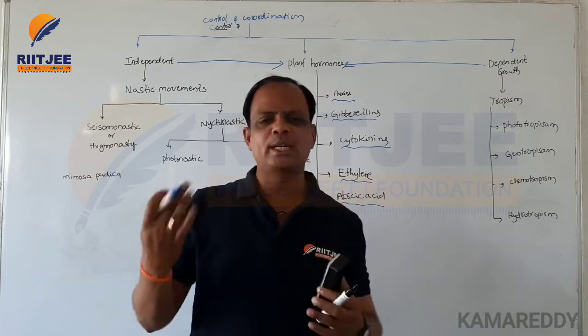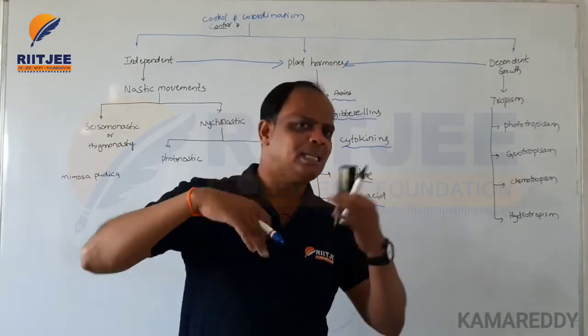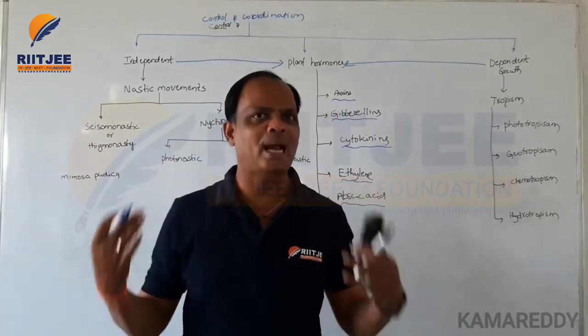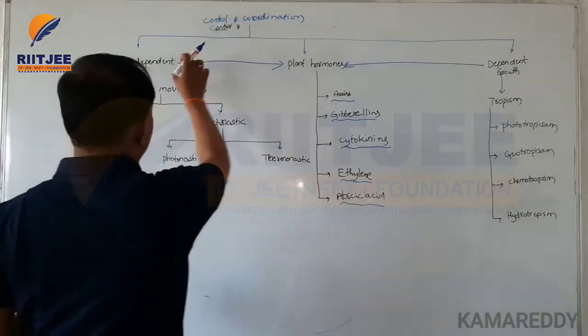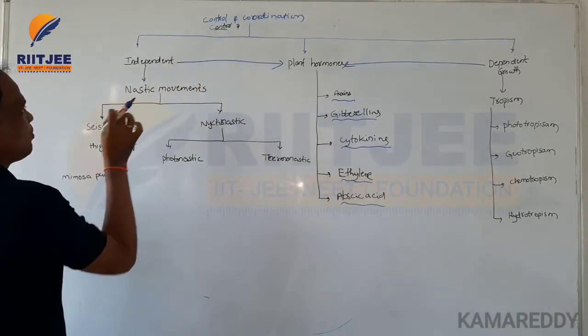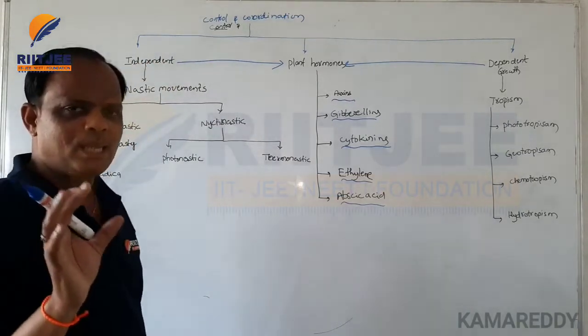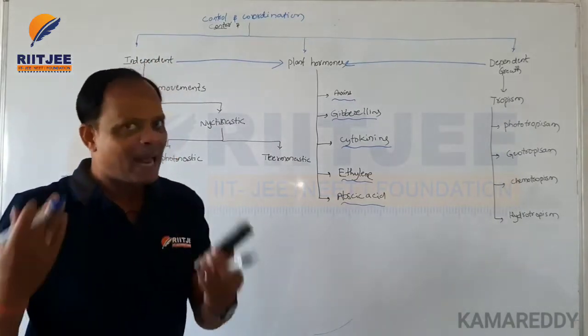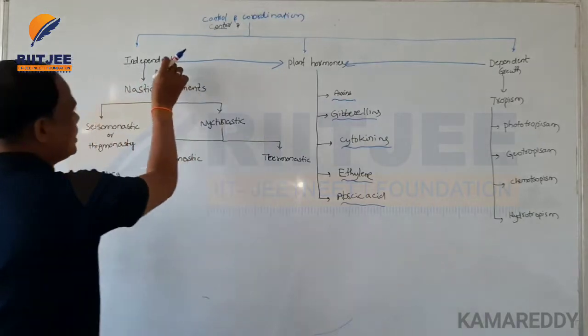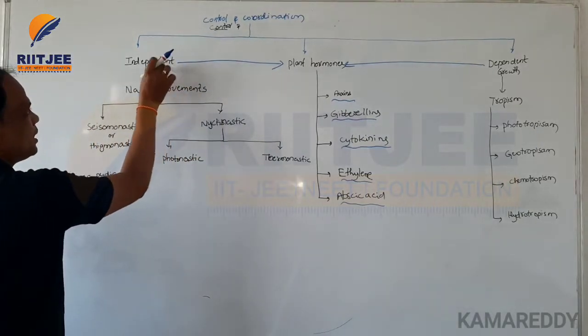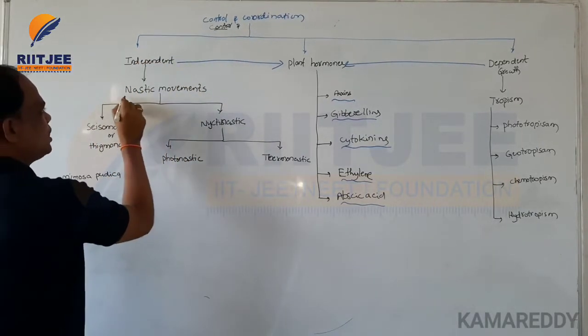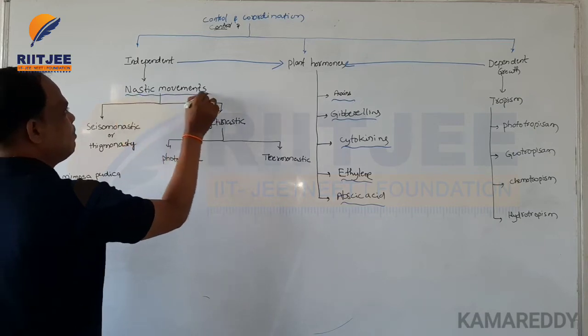The unidirectional or multidirectional movements of plant systems are called independent growth. The movement of plant systems is called independent growth, and the example of independent growth is nastic movements, which are mainly important.